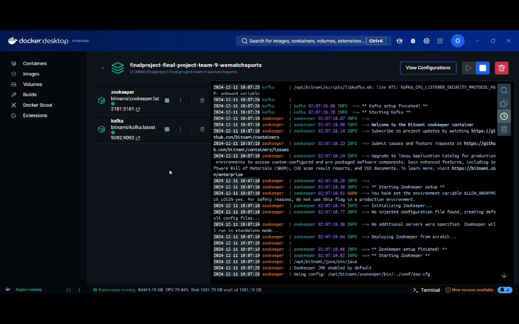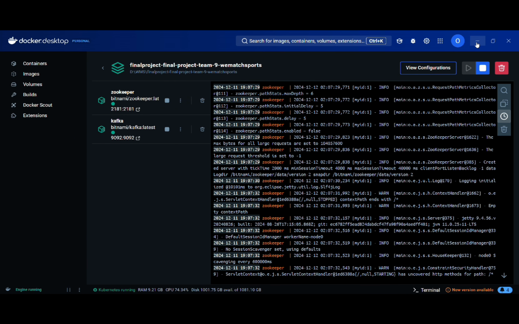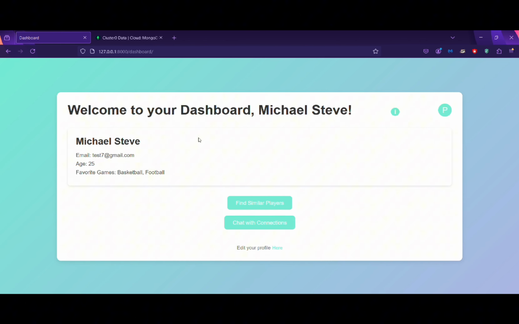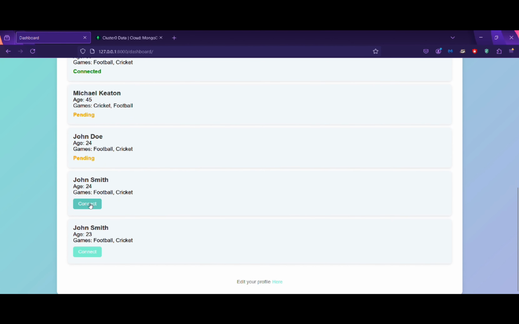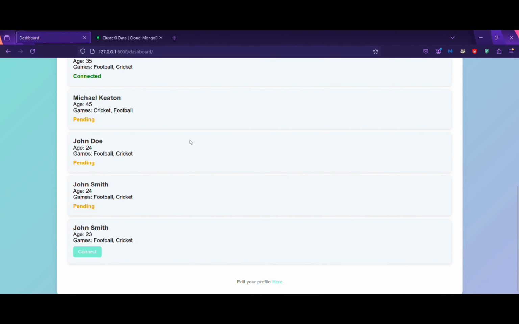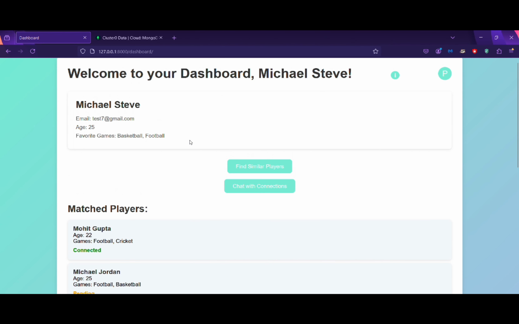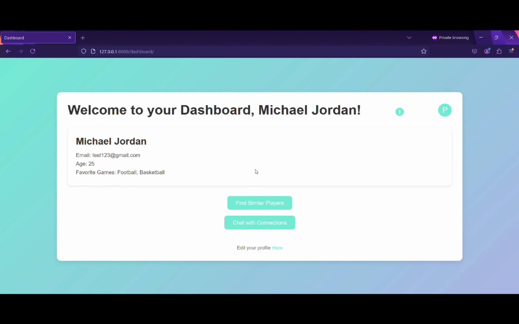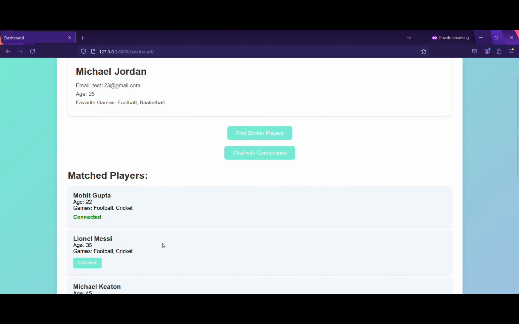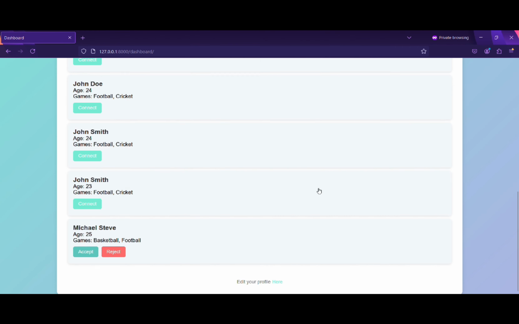Now let's look at the Docker desktop, and we see that the two containers are successfully running. So given that our application container is running, let's look at the chat functionality. Let's find similar players and send connections to some of them. I've already sent connections to many of these. For example, here's a player named Michael Jordan, and we have already sent a connection request. If we go to that account, we'll have a notification that we have one new connection request. We can accept the connection request. We click on find similar players and accept the connection request from Michael Steve.